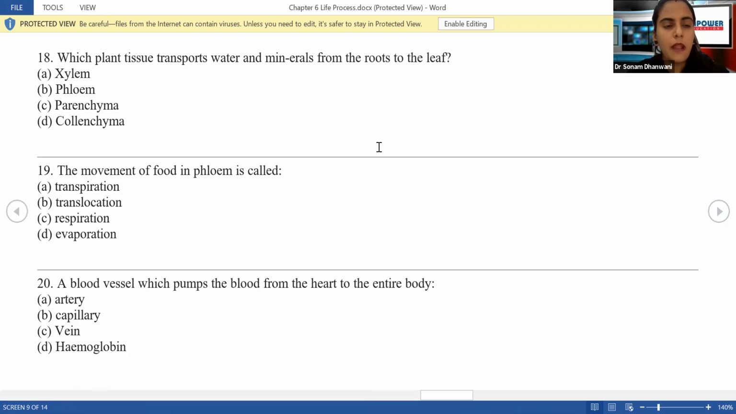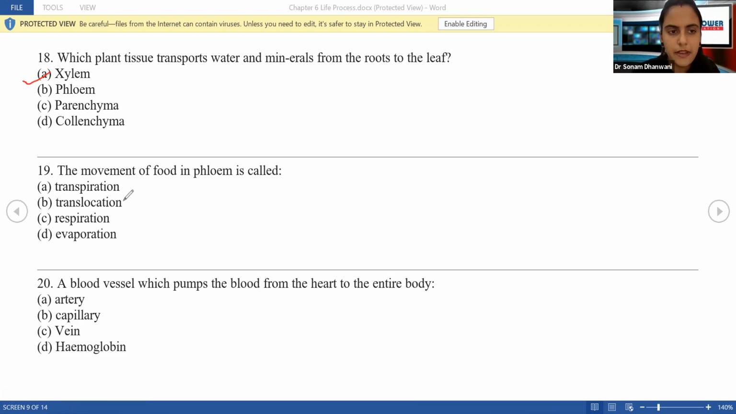Which plant tissue transports water and minerals from the roots to the leaves? Yes, what is the answer to this, guys? We just saw transportation occurs via the xylem. Correct. So it is xylem. Next, movement of food in the phloem is called.